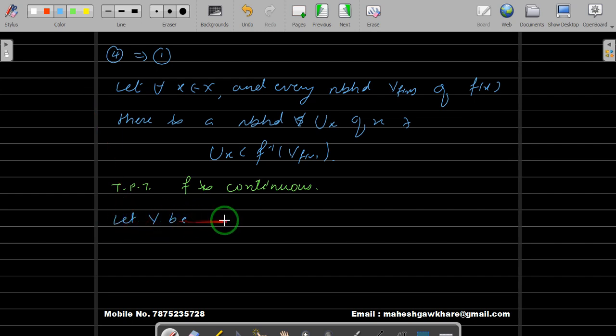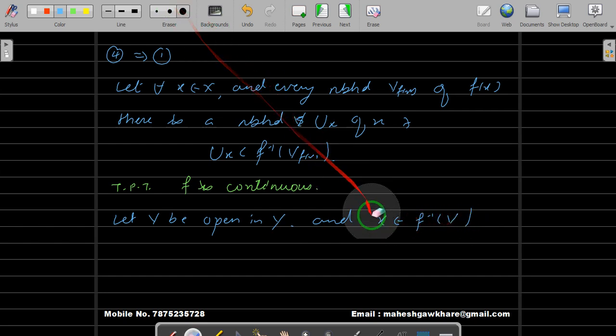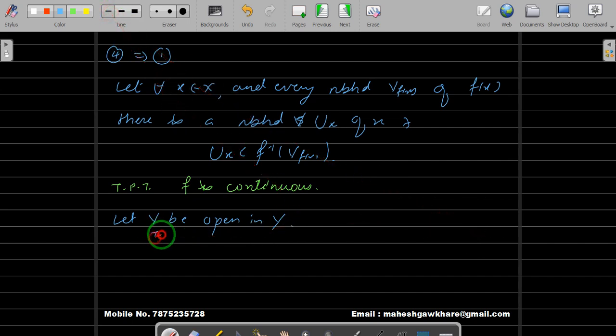Let V be open in Y. To show that f inverse of V is open in X, this is what you have to show.